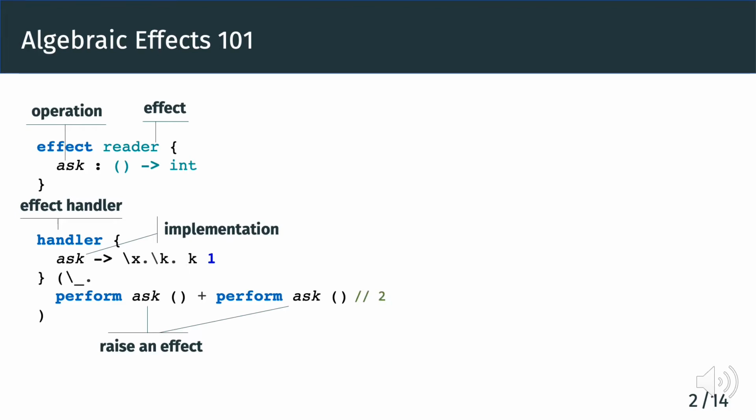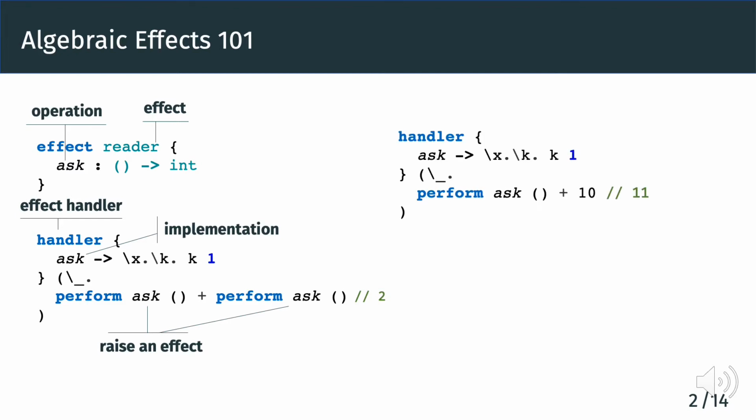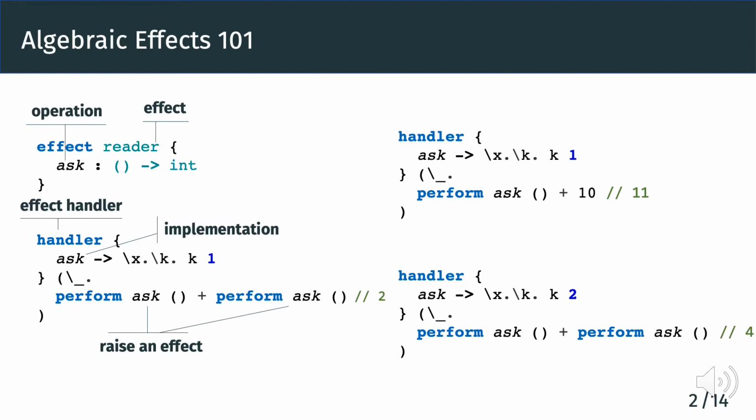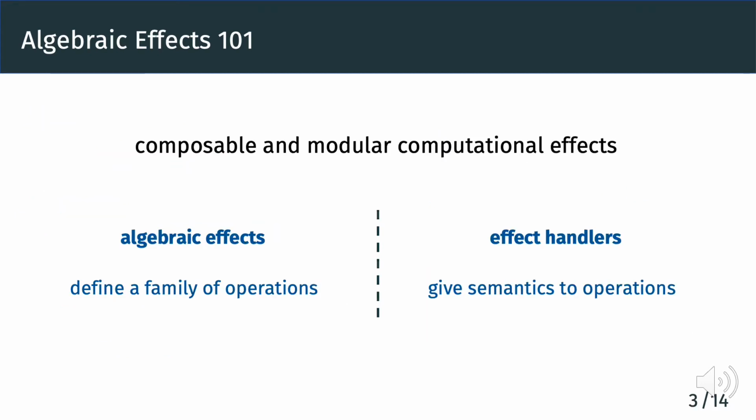One remarkable feature of algebraic effects is the decoupling of effects and the implementation of effects. In particular, we can use the same handler to handle a different computation, or we can easily use a different handler to handle the same computation. In summary, algebraic effects provide a useful way to encode composable and modular computational effects by having effects which define a family of operations separately from handlers, which give semantics to operations. We have seen the example of reader, and we refer to our paper for more complicated examples.